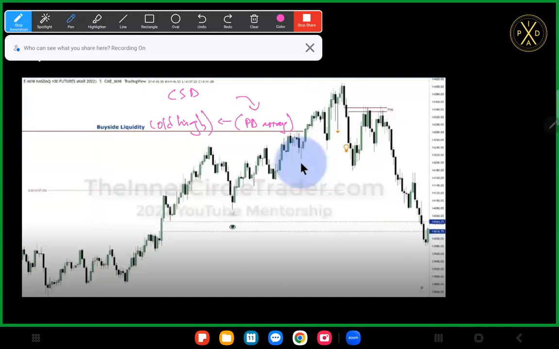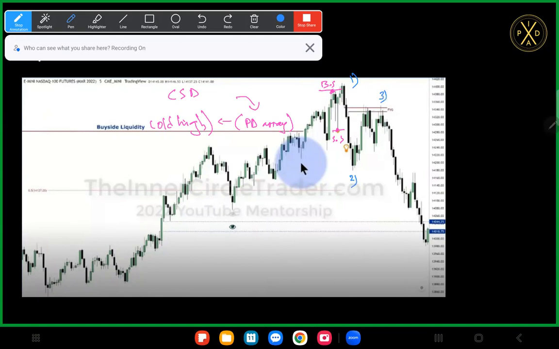So now let's see what happens after we attack that high. How does price tip its hand to us? Well, right here, we go above that high. We take buy side. We take sell side. Because remember, this high is associated with this low, and this low is associated with that high. So that's why we would take those two as our buy side and sell side liquidity sweeps. So here, this forms phase 1. This forms phase 2. This forms phase 3.